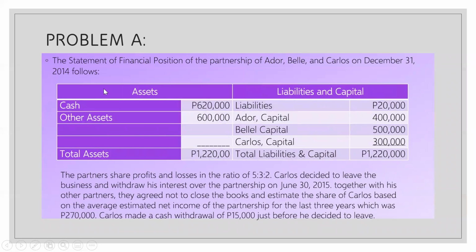Now, let's have an example here. So we have the statement of financial position of Adore, Bell, and Carlos. So here are the cash and other assets, and then liability, and then the capital. So take note, capital nila, 400, 500, and 300. Now, the partnership profits